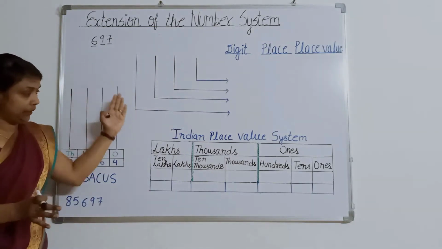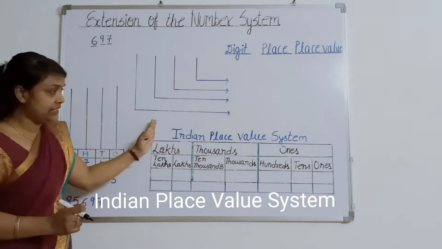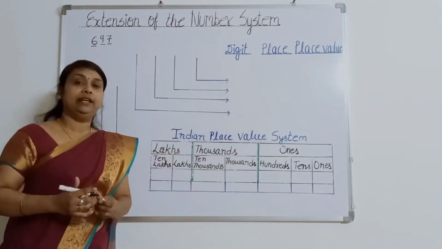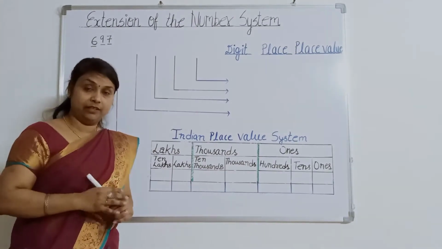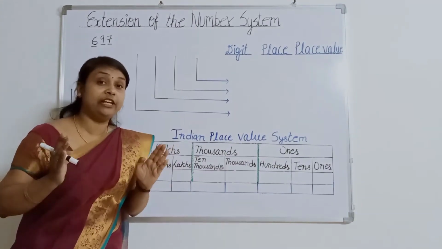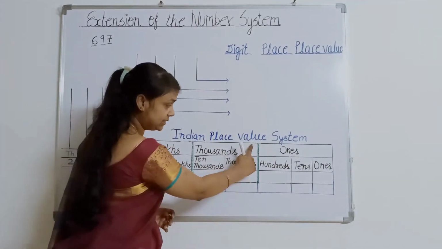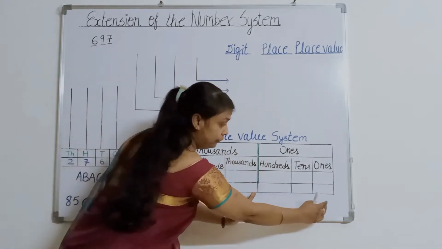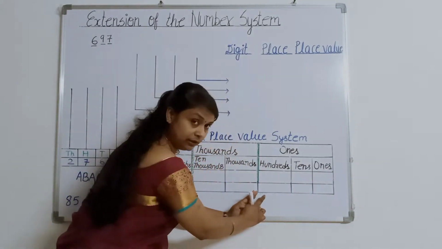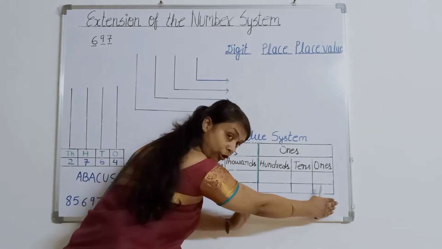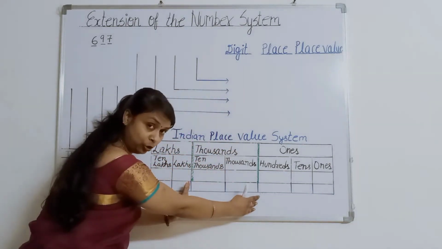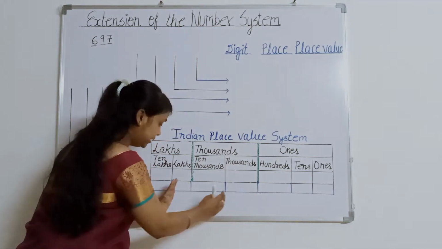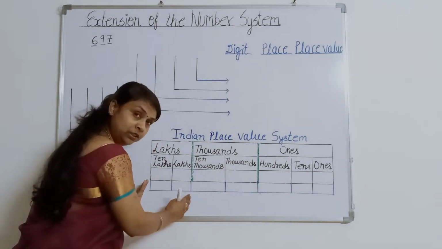Now, coming here. This is the Indian place value system. In this Indian place value system, 3 periods are there. 3 periods means 3 groups. See here, this is the green line. From here to here, it is the first group or first period. From here to here, it is the second group or second period. It is the third group or third period.